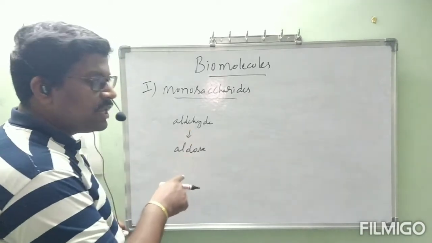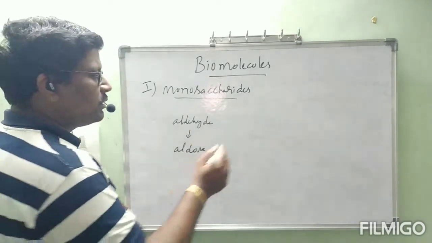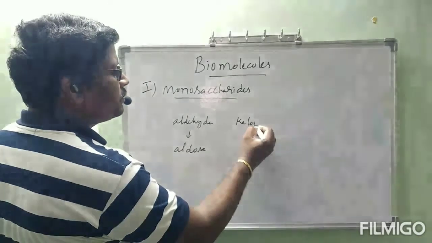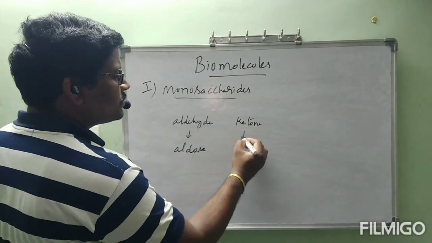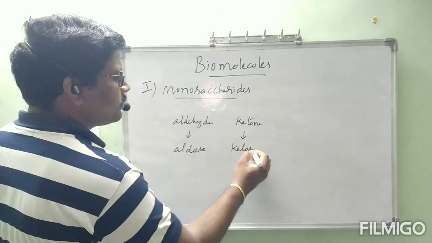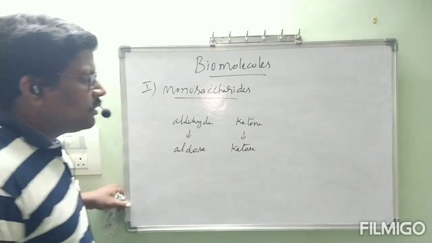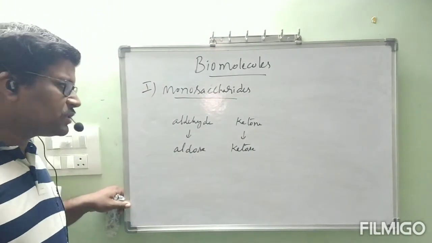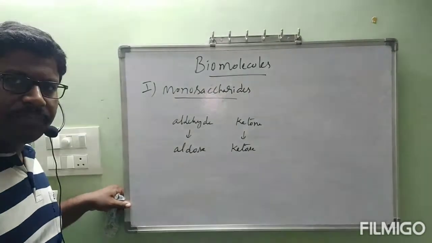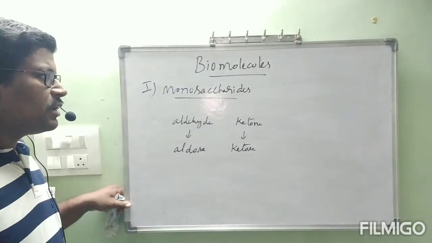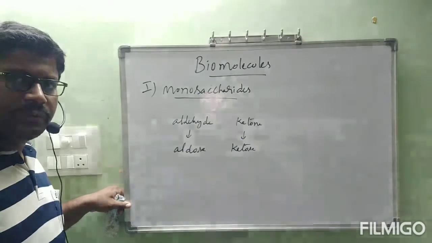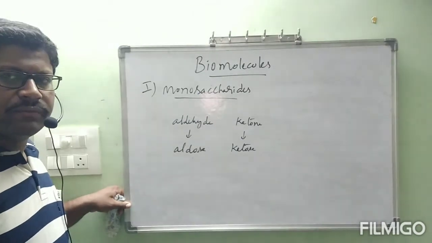If it contains aldehyde, that is called aldose. If it contains ketone, that is called ketose.